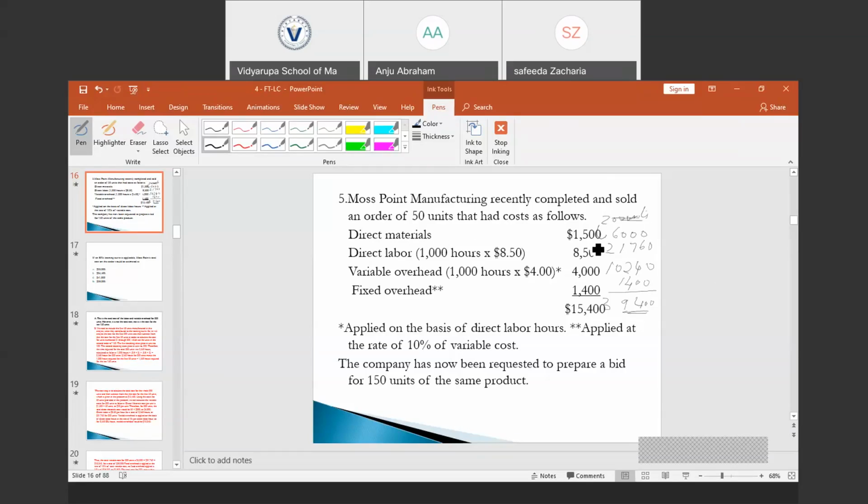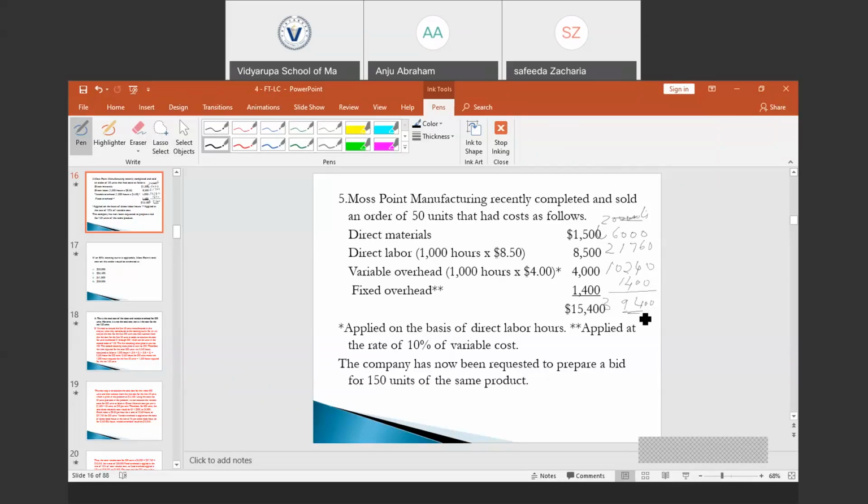Direct material cost would be 1500 divided by 50. We get 30 per unit cost, into 200, we get 6000. Direct labor: the number of hours required is 2560 into 8.5 per hour labor cost, which will be 21,760. Variable overhead is applied on the basis of direct labor hours, which is 2560 hours into 4, which is 10,240. And fixed overhead is fixed, which is 1,400. So the total cost would be 6,000 plus 21,760 plus 10,240 plus 1,400, which will be 39,400.